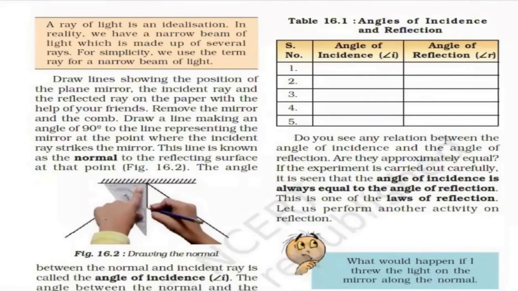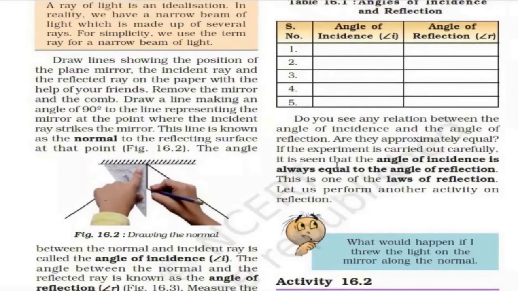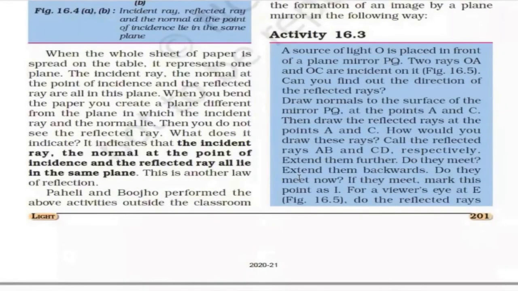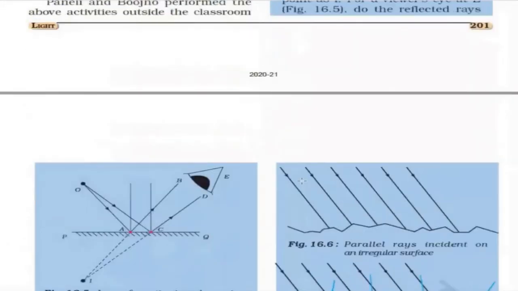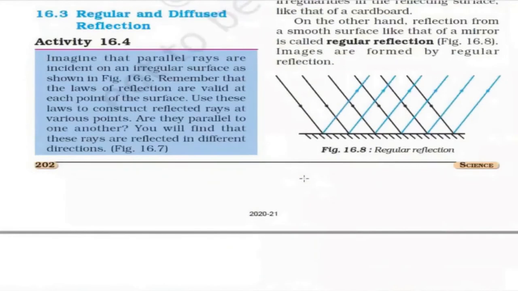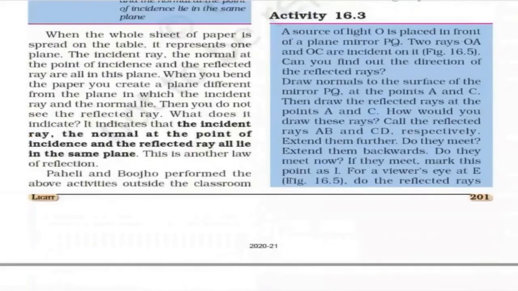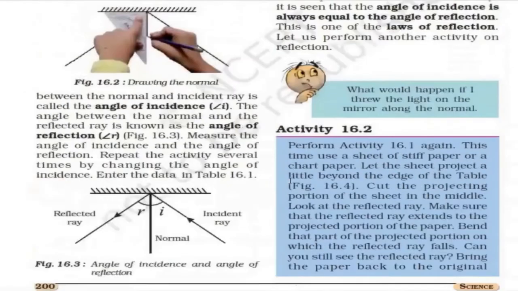Do you see any relation between the angle of incidence and the angle of reflection? Yes, the angle of incidence is equal to the angle of reflection. We change it, but anywhere it will be the same. So the laws of reflection will remain the same. Up to the higher classes, whenever you read the light chapter, it will be the same, because this is a law. It will not change. So this is the law, and it is written here.